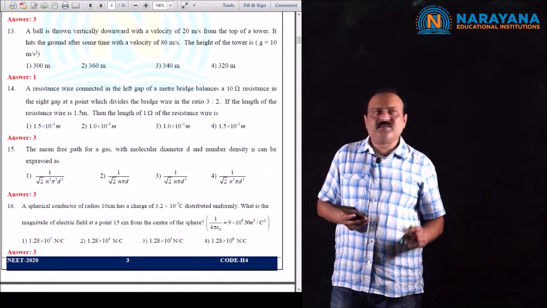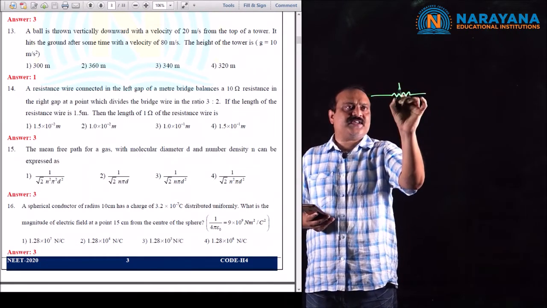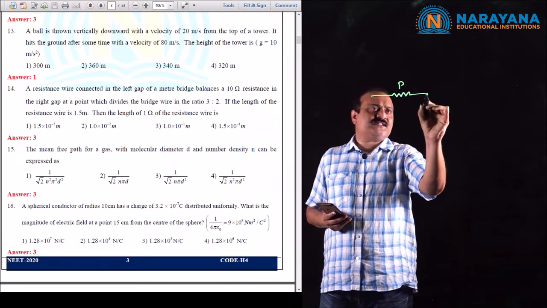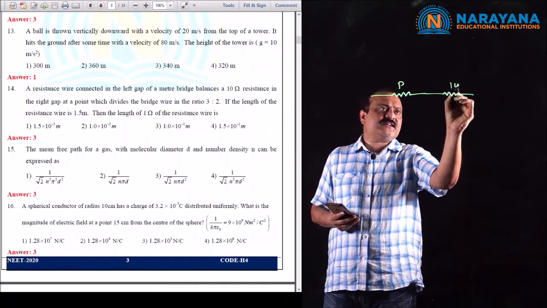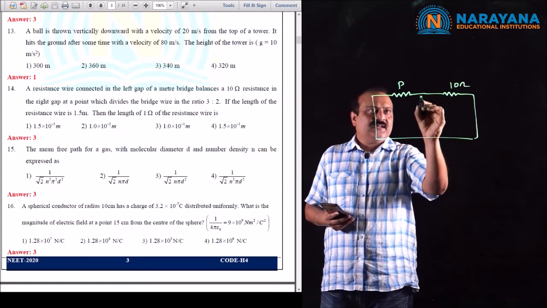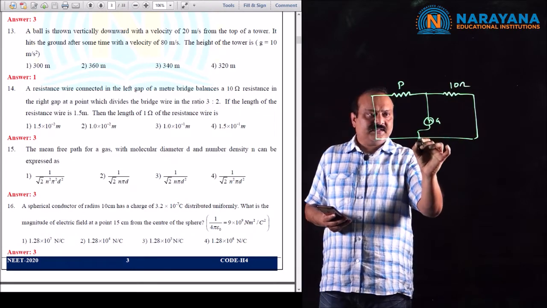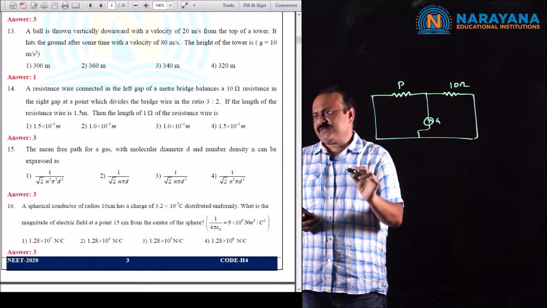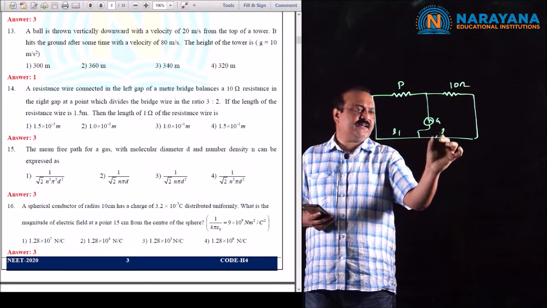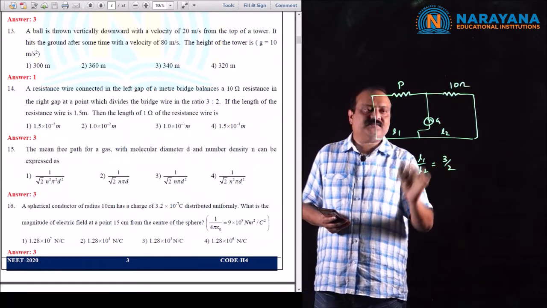According to the given problem, let the resistance in the left gap be P, and the resistance in the right gap is given as 10 ohms. The balancing length divides the total length in the ratio of 3:2. Let it be L1 and L2. L1 by L2 is equal to 3 by 2.